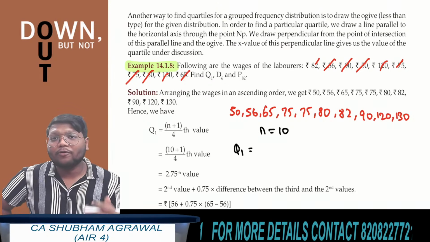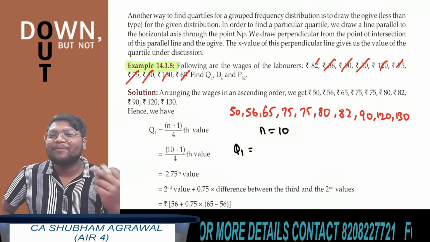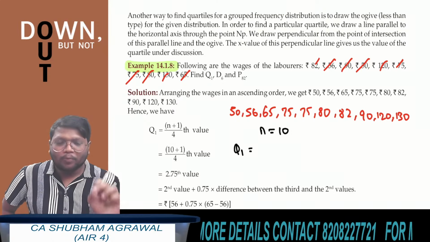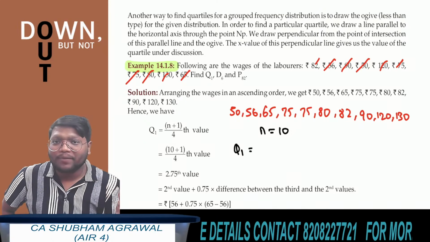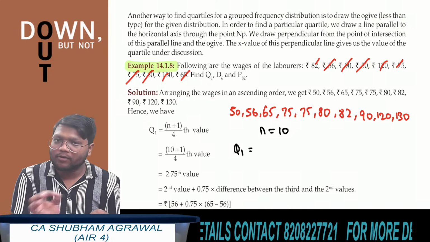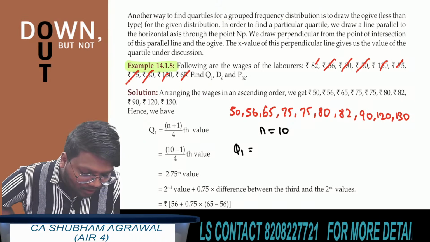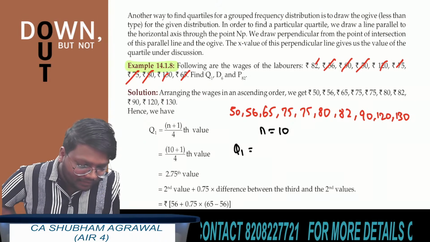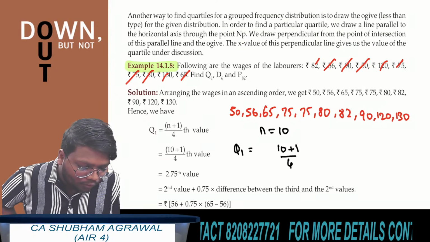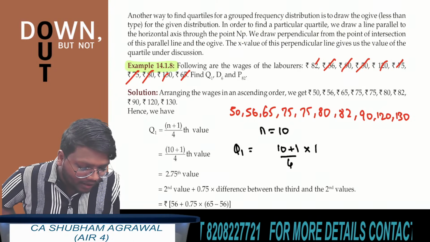What is the formula to find the pth quartile? (n plus 1) upon 4 multiplied by p. So put the value of n as 10 and the value of p as 1, because we have to find the first quartile. So (n plus 1) upon 4. 10 plus 1 is 11. (10 plus 1) upon 4 multiplied by 1. What are you getting? 2.75.